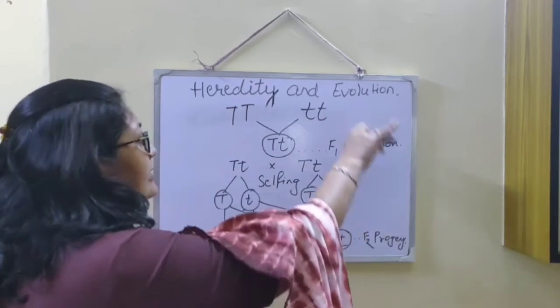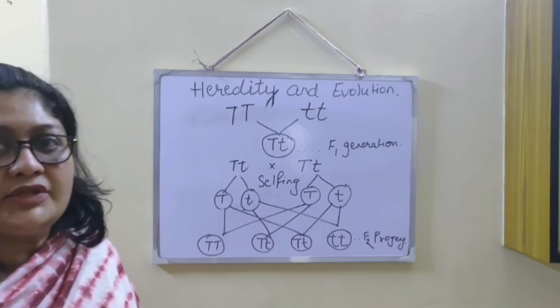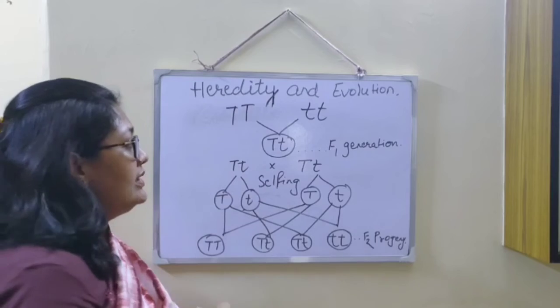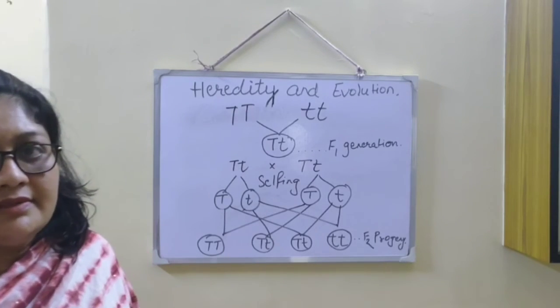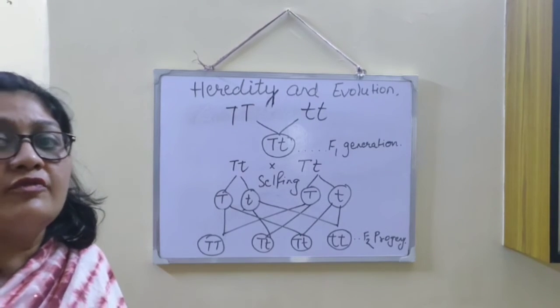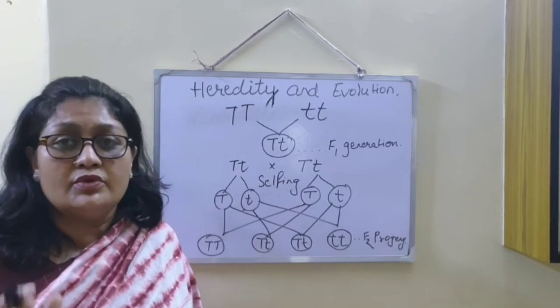Here we are taking one biological trait or one character at a time. So it is known as the monohybrid cross. When we study the inheritance of one gene, then it is called the monohybrid cross.